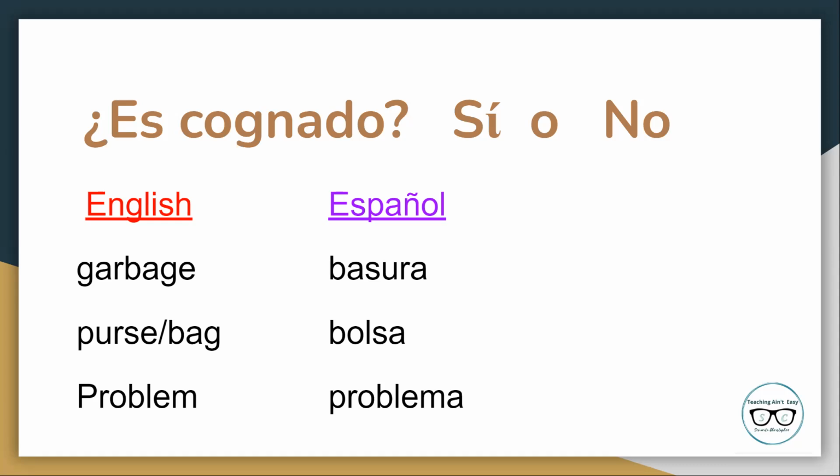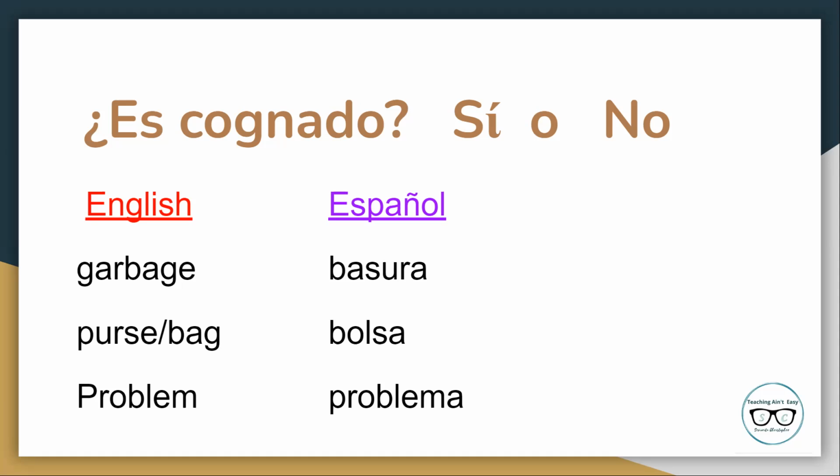Here are our examples. We have garbage, which is translated as basura in Spanish. Purse or bag, which is translated as bolsa, and problem, which is translated as problema. Take a moment to think about or write out your answers. Pause the video as necessary, and then we'll go over the answers. All right, are you ready?